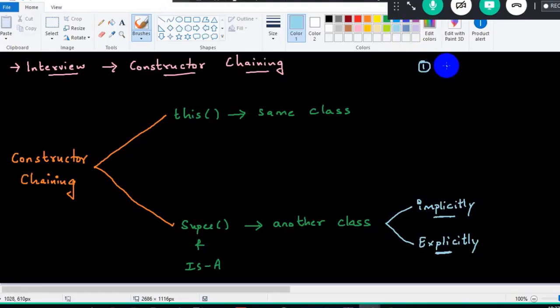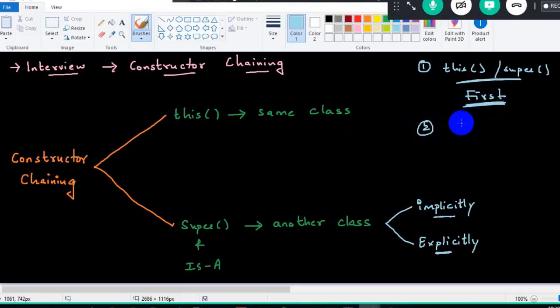The first rule is that this calling statement or super calling statement should be the first executable line. The reason is that the superclass properties are always loaded first in memory and then the subclass properties. That's the reason it should always be the first statement in a constructor.